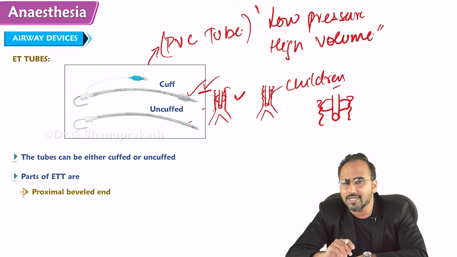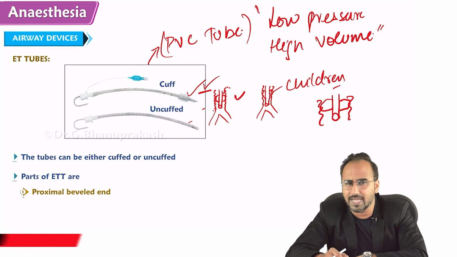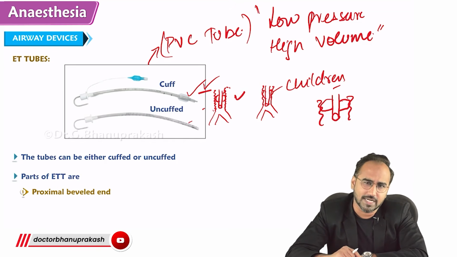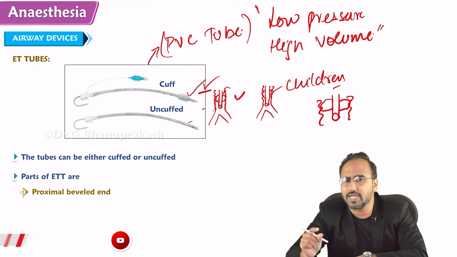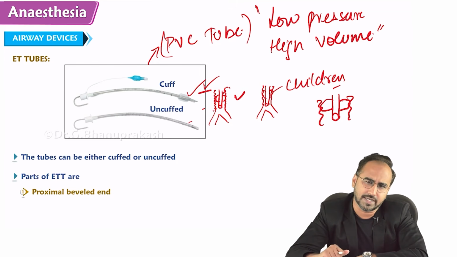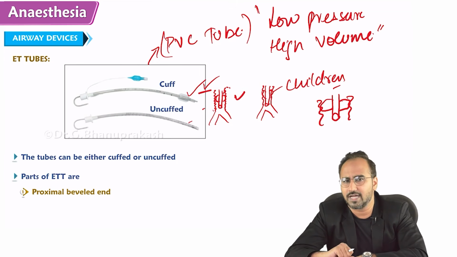Next part of the endotracheal tube, you can see this pipe over here. This is the cuff inflator. This is called the pilot. And the last part of the endotracheal tube is the connector. Here is the connector.